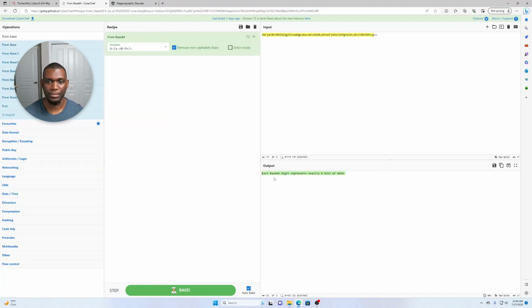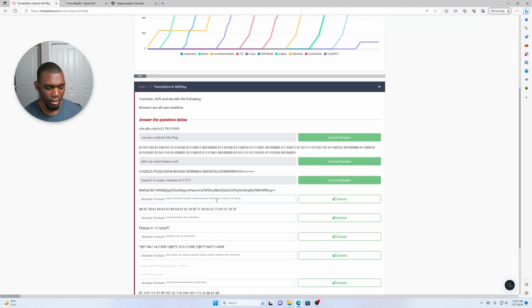There we go. Each base 64 digit represents exactly 6 bits of data. I did not know that. Thank you, TryHackMe, for teaching me something new. All right, let's put that in there and let's get it out.